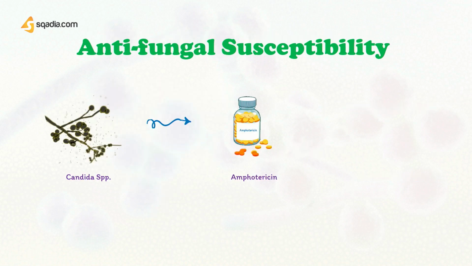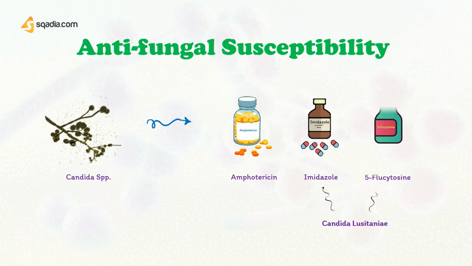Remember, Candida species are susceptible to amphotericin, with the exception of Candida lusitaniae. They are usually susceptible to imidazoles and to 5-flucytosine. That's all about Candida species today.